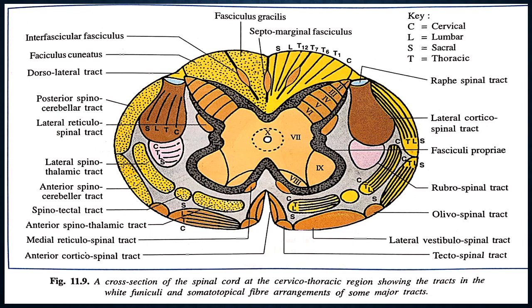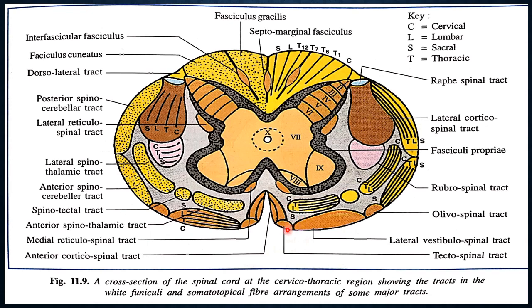In the anterior funiculi, the peripheral fibers are the descending fibers. What are the descending fibers? You see olivospinal, lateral vestibulospinal, tectospinal, anterior corticospinal, and medial vestibulospinal. These are the tracts.